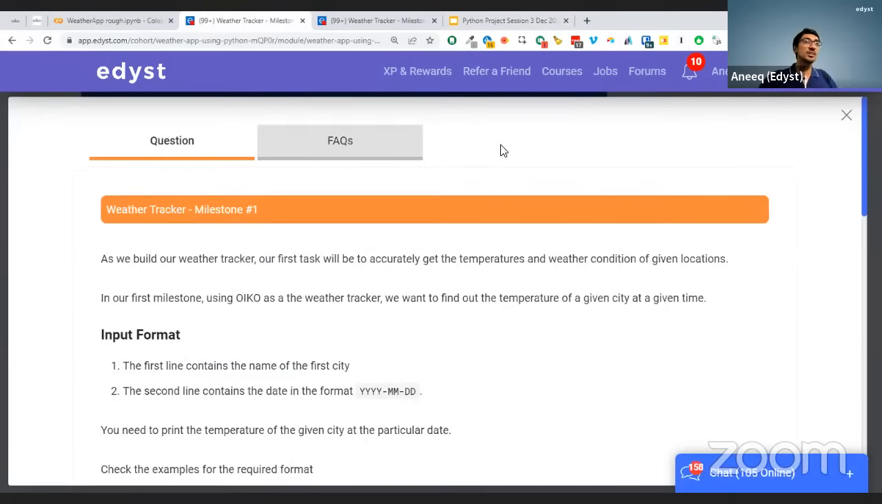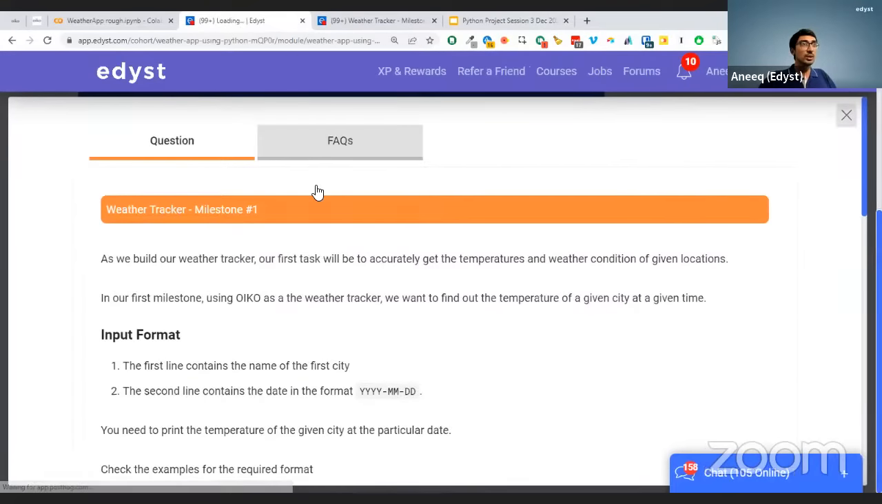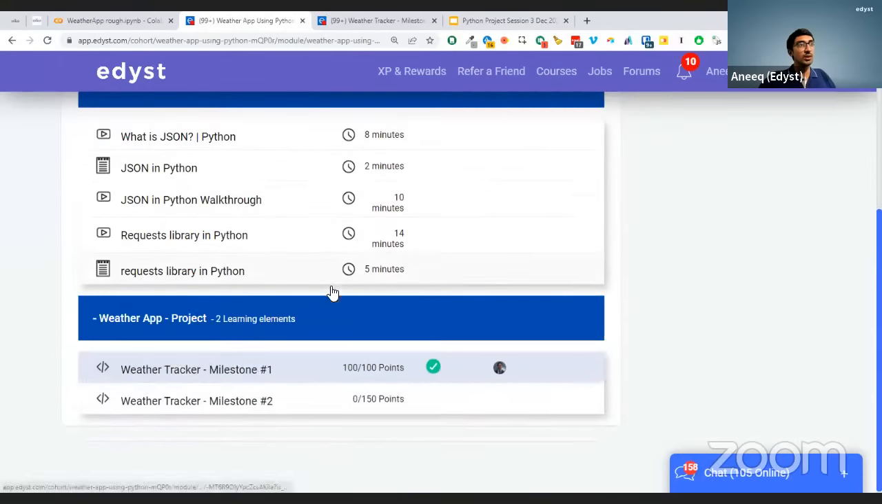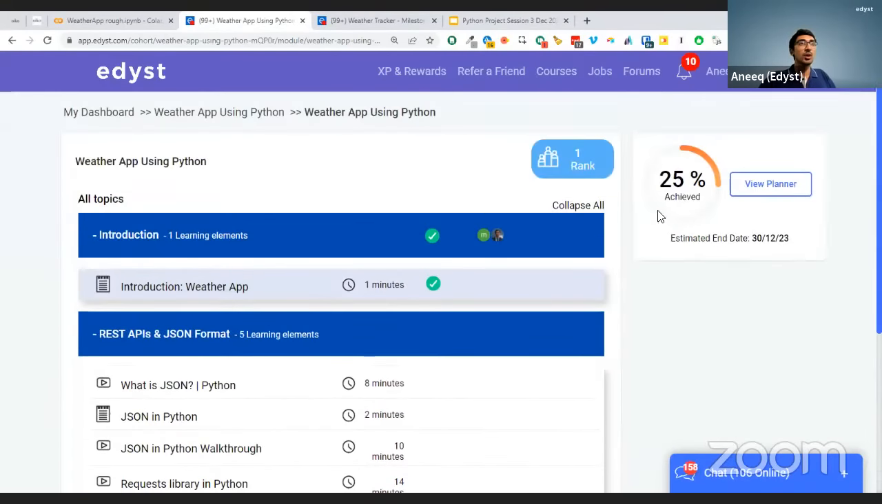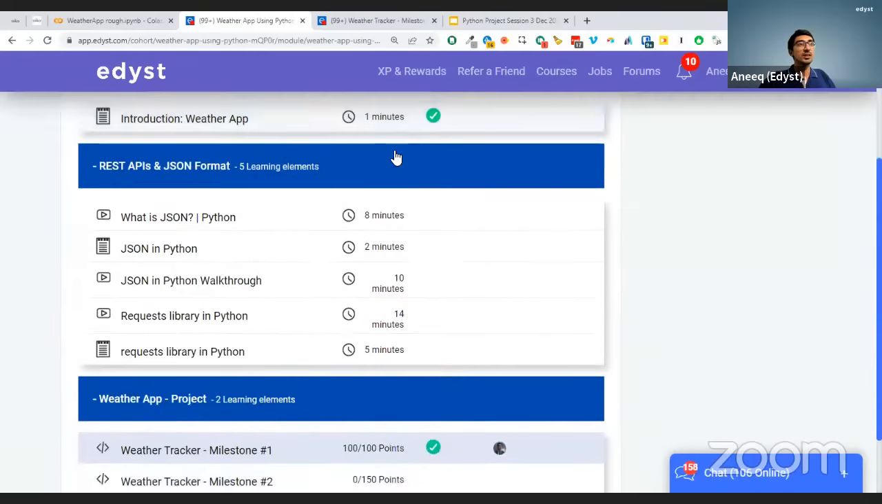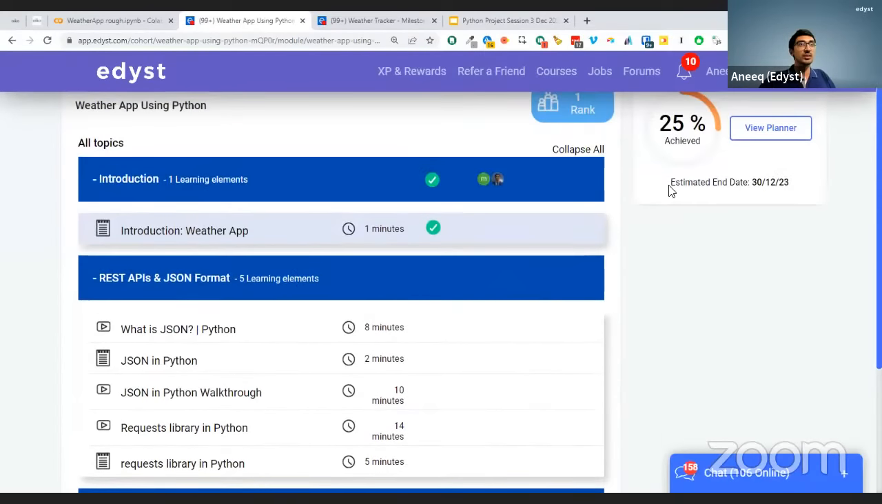How do we get the certificate? My friend, you complete all of these things and complete the code. On the right side here, you will get the certificate. So you complete all these things and then you'll get a certificate here.